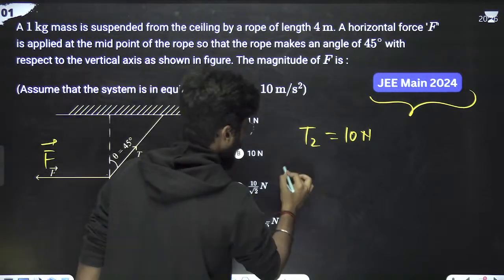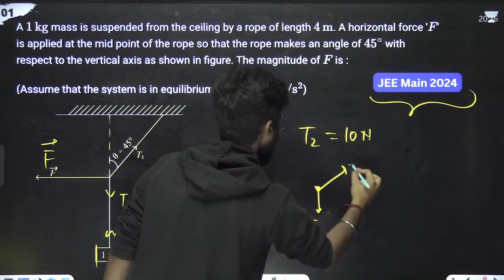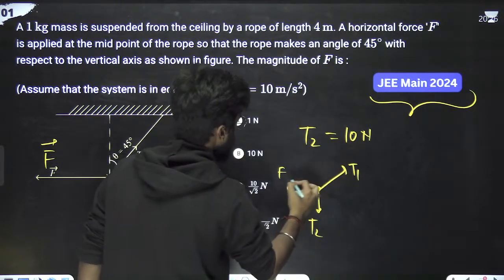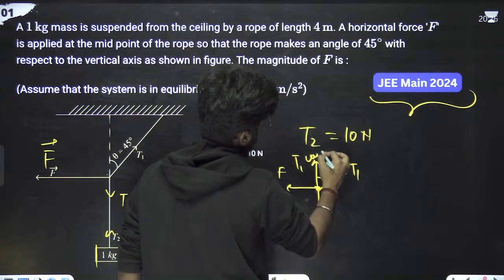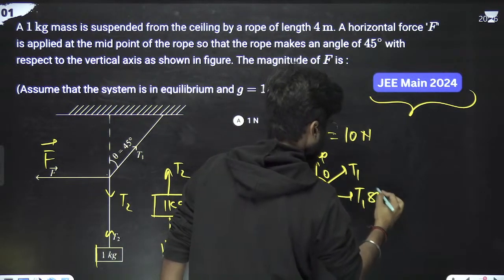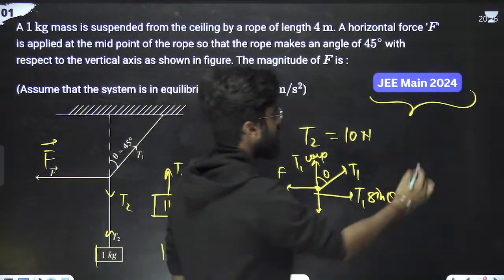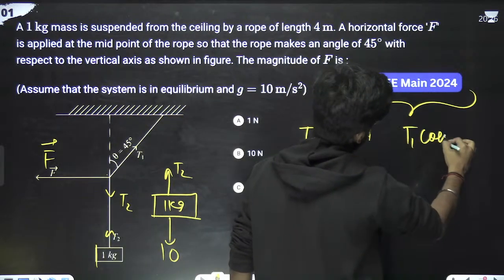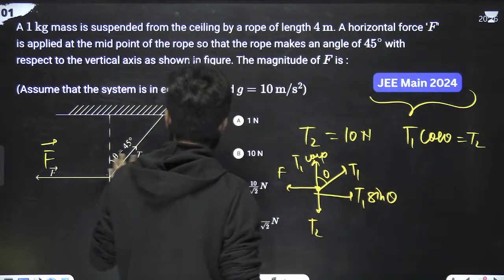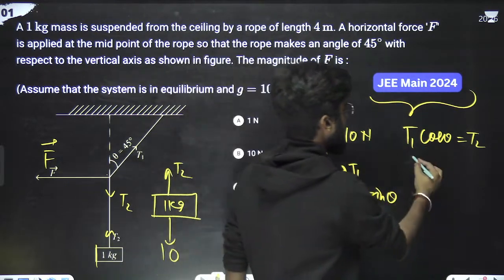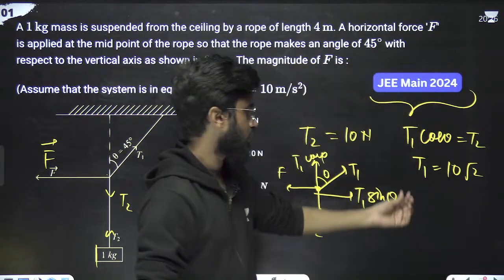Now at this particular point, T2 is acting downward, T1 is in this direction, and F is in this direction. This is theta. So this component is T1 cos theta, and this is T1 sin theta. T1 cos theta is equal to T2. What is theta? 45 degrees. Cos 45 is 1 by root 2. So T1 equals T2, which is 10, times root 2. So T1 is 10 root 2.